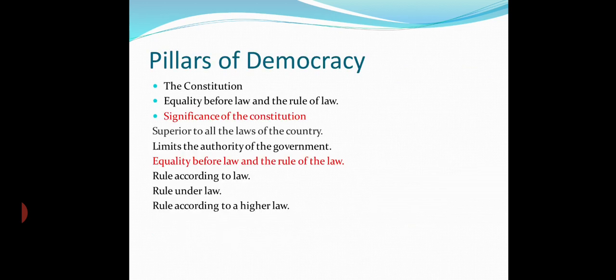What are the pillars of democracy? First is the constitution, and second is equality before law and the rule of law. The constitution provides the guidelines according to which any government functions in a democracy. It is superior to all the laws of the country and limits the authority or power of the government. Equality before law and rule of law means all the people, irrespective of their high offices or caste or class, are equal in the eyes of law.